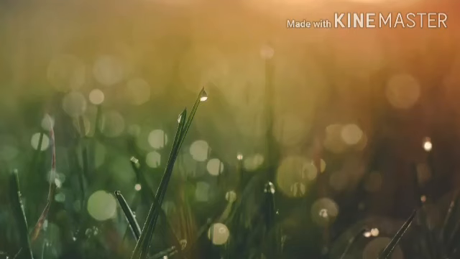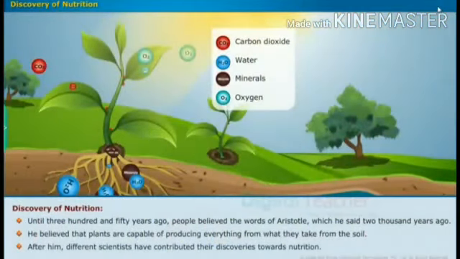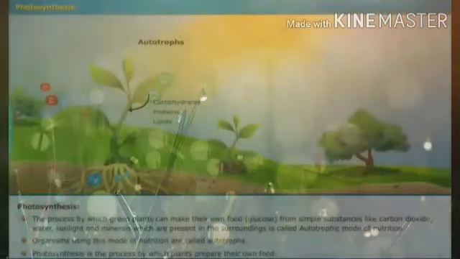He believed the plants were capable of producing everything from what they take from the soil, the minerals and water content, and after him different scientists have contributed their discoveries towards nutrition. So the scientist's name is Aristotle, and he discovered nutrition in plants.